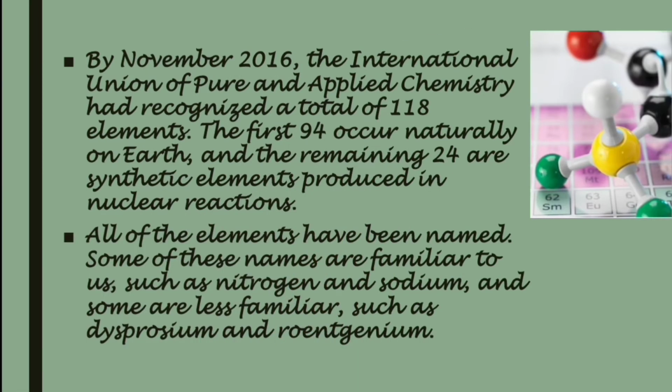By November 2016, the International Union of Pure and Applied Chemistry had recognized a total of 118 elements. The first 94 occur naturally on Earth, and the remaining 24 are synthetic elements produced in nuclear reactions. All of the elements have been named. Some of these names are familiar to us, such as nitrogen and sodium, and some are less familiar, such as dysprosium and ruthenium.